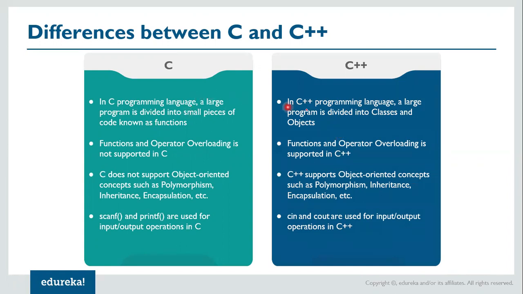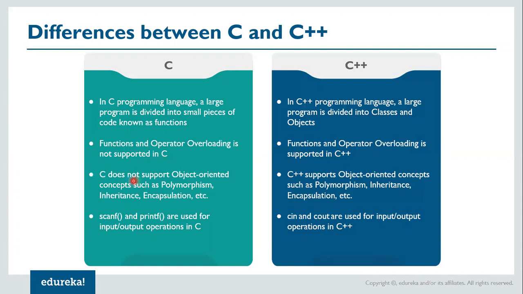But for the time being, it is enough to understand that we deal with classes and objects in C++. Now, function and operator overloading is not supported in C, whereas function and operator overloading is supported in C++. So this is a very important feature which is supported in C++, which we will see in the upcoming modules, which is not a part of the functionality of C programming.